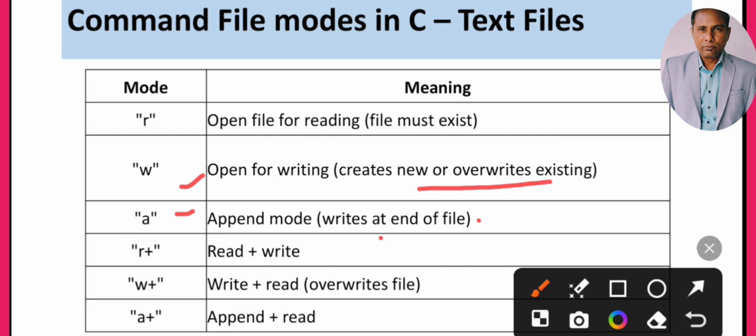Same thing, R plus mode is there. R plus mode means read, and along with the read we can also write. Then W plus mode is there, so along with the write we can also read the file. Then A plus mode is there, append plus read. Actually append means write, so in A plus mode we will have append plus read. So these are the 6 modes for file management.